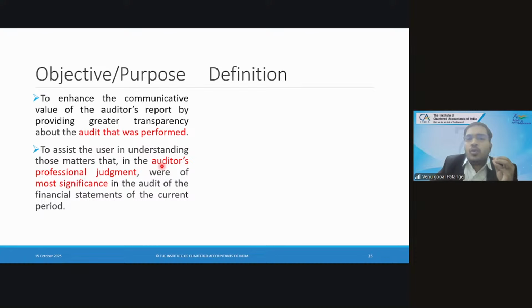Adverse opinion you only give when there is a single matter which is so significant, a huge misstatement, and the misstatement is material, and also it is pervasive, or there are multiple line items, inventory, trade receivables, revenue, profit, everything getting impacted. Just for an example, when you send balance confirmations, banks are not giving.